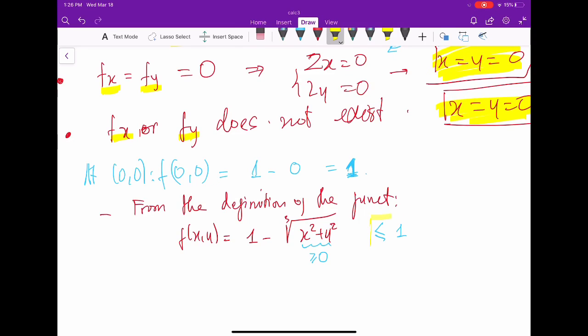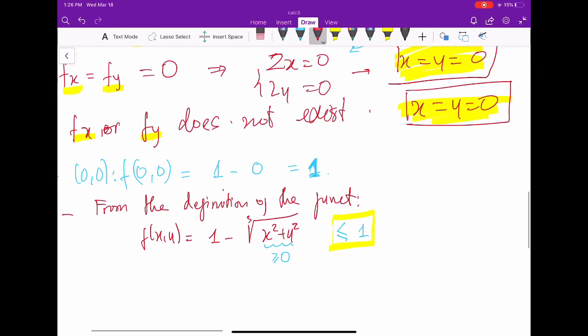It turns out that 1 is not only a local maximum, it is also a global maximum, because the function value is always less than or equal to 1 for any point x, y. So that is a global maximum.